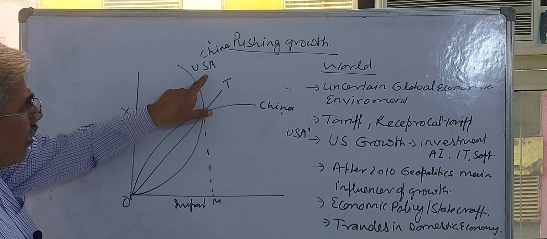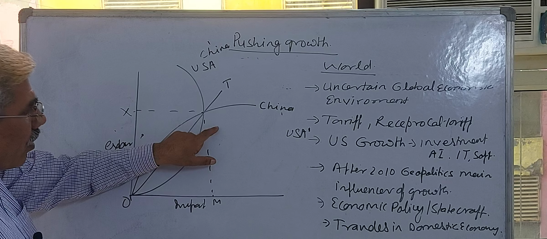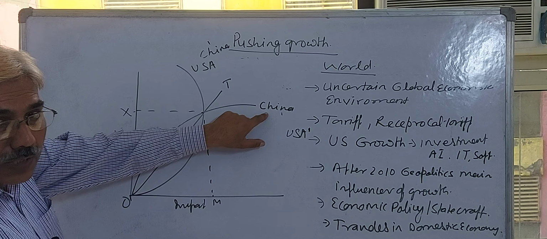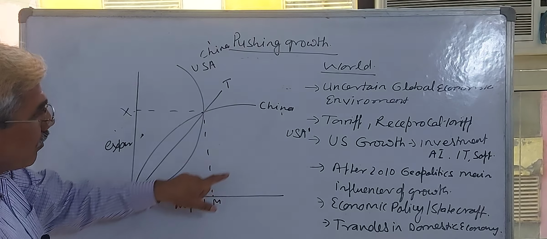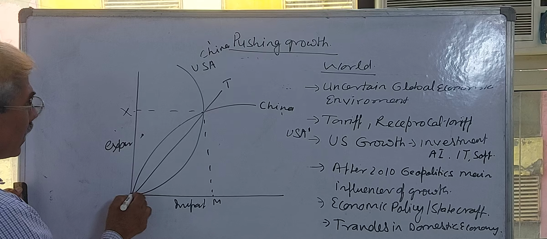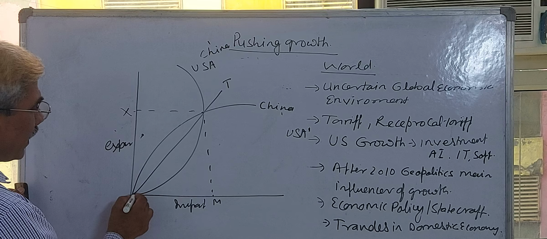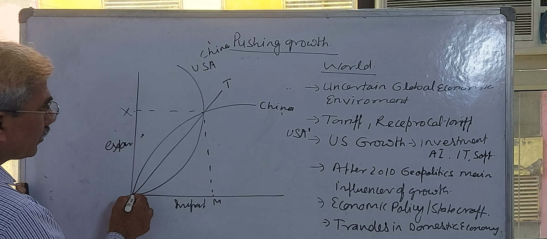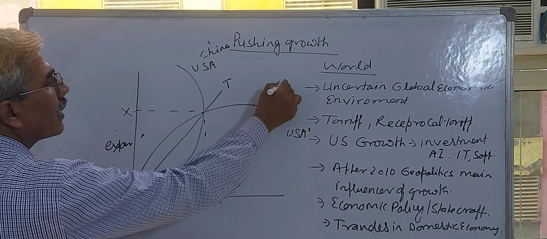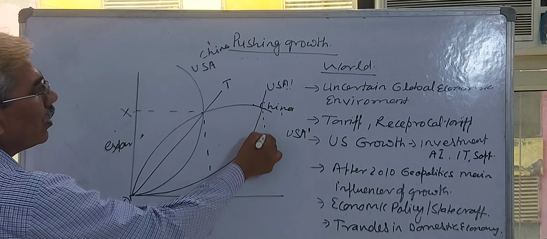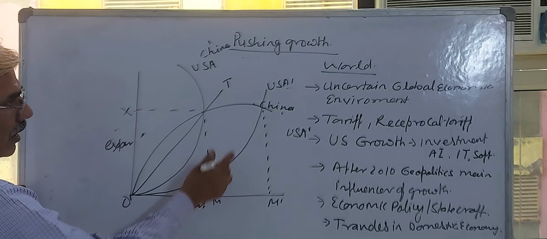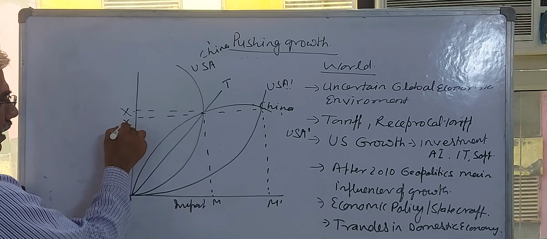But when America imposed the tariff on the import of China, what happened? The US trade offer curve shifts downward. Now the USA is capable of importing more from China by exporting a lesser quantity.